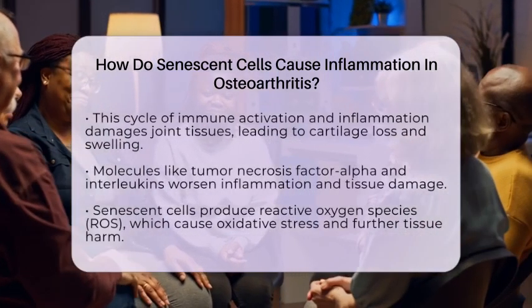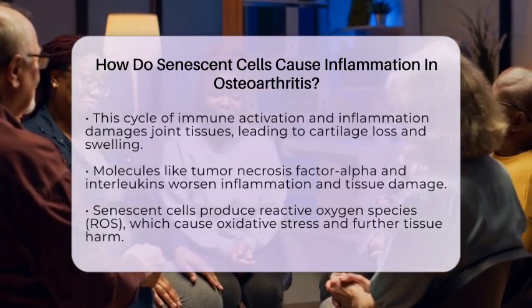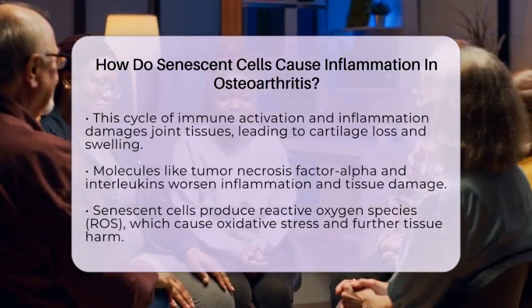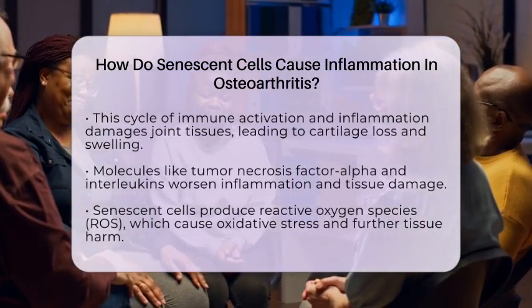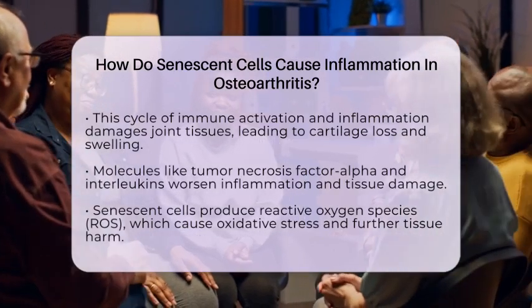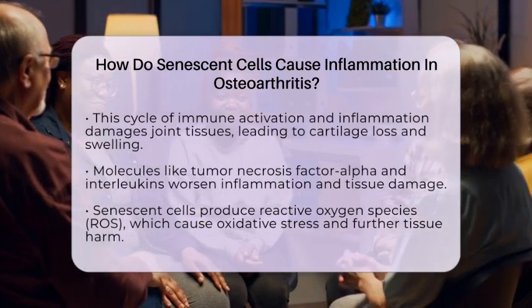Specifically, molecules like tumor necrosis factor alpha and interleukins are secreted by senescent cells. These molecules stimulate immune responses that worsen cartilage damage and inflame the synovial tissue. As immune cells respond, they release more inflammatory molecules, creating a feedback loop that keeps the inflammation going.